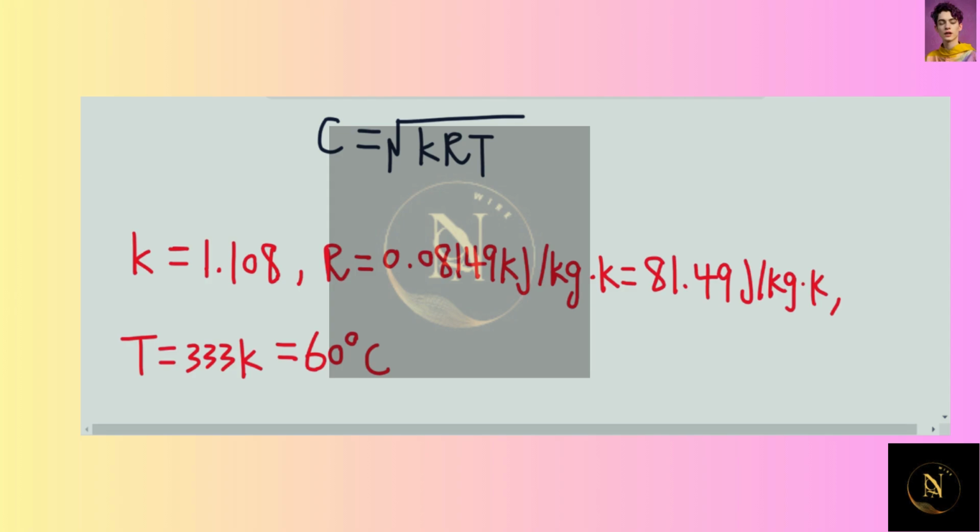Okay, well, speed of sound can be equal to square root of kRT. K is the specific heat ratio, R is the gas constant, T is the temperature. So let's assume that refrigerant 134A is an ideal gas at room temperature.